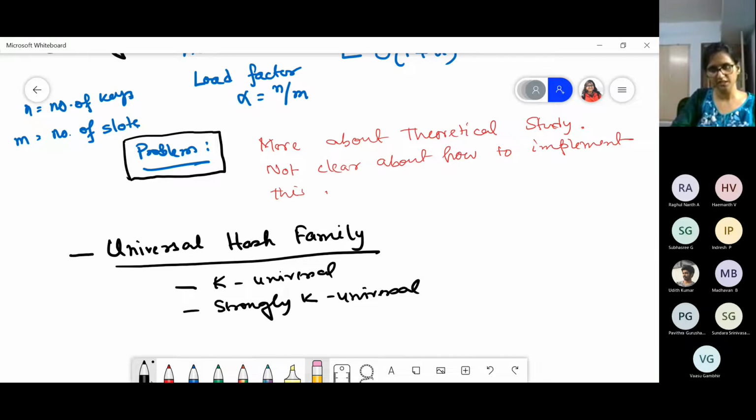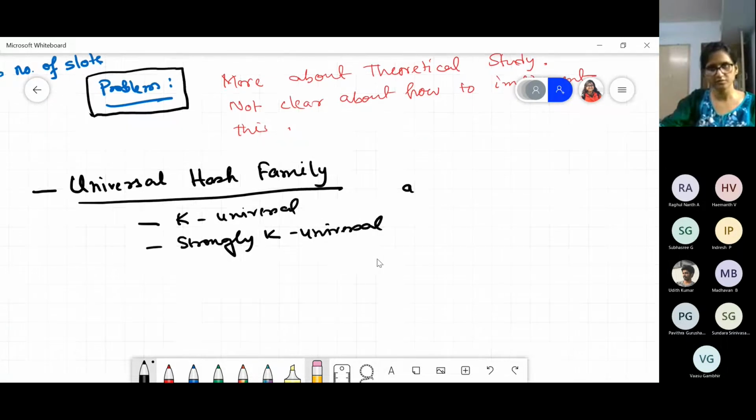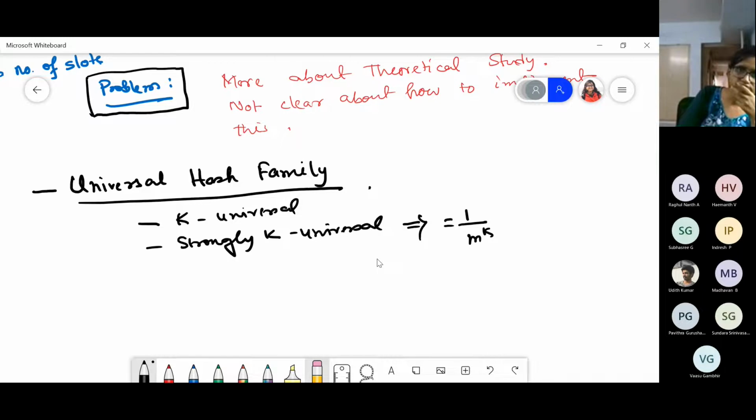So we have to take something like this. What to write? (A k mod P) mod M. This will be giving you probability equal to 1 by m to the power K, right? And K universal is less or equal to... is it less or equal to or greater than or equal to?